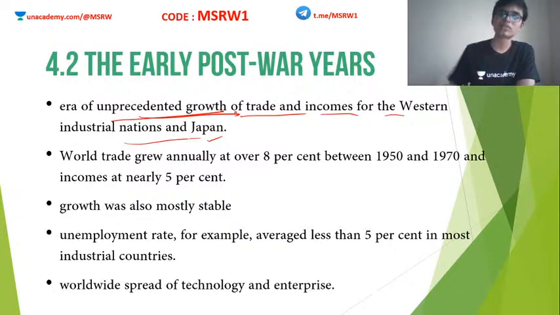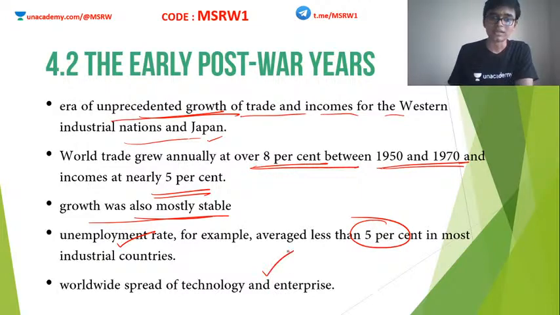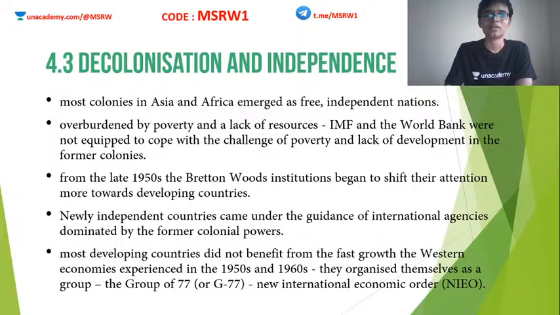The entire world actually grew at a rate over 8% between 1950 and 1970. Incomes rose nearly 5%, and mostly the growth was stable. The unemployment rate decreased. Okay, it was less than 5% in most of the industrial nations. Also, technology and enterprises spread across the world at this time. Again, as a result of Second World War, many of the former colonies managed to become independent. Most of the colonies in Asia and Africa emerged as free, independent nations.